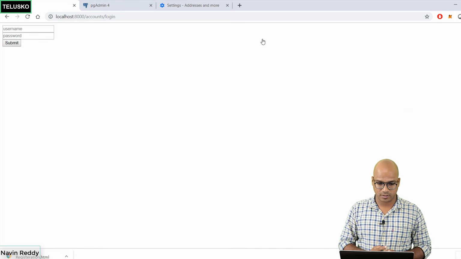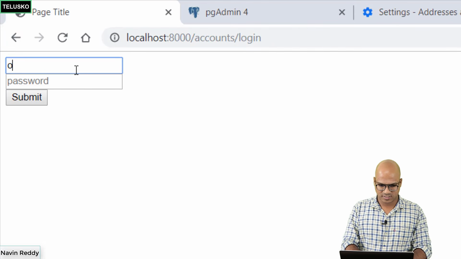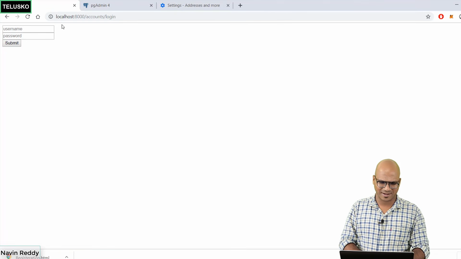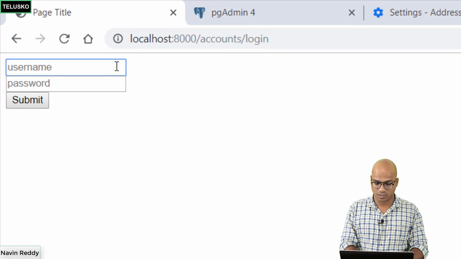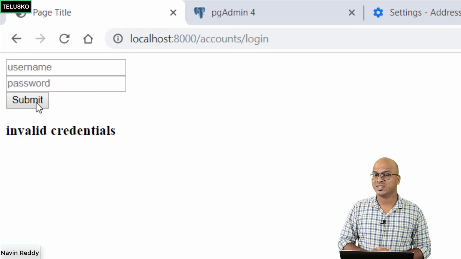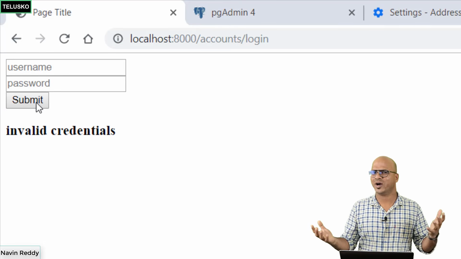Click on login. If you got the login form, that's great. I will say Praveen and 0000, that's the password. Click on submit. You see that it works. Let's do login again with a different user this time, or maybe a wrong username and password, which doesn't exist in the database. Click on submit. You can see we got invalid credentials. So it is working, right?